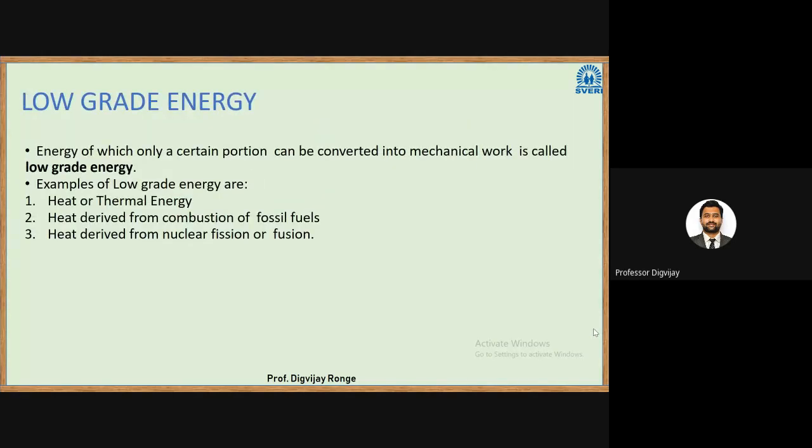So what is low grade energy? Energy of which only a certain portion can be converted into mechanical work is called low grade energy. Examples of low grade energy are heat or thermal energy, heat derived from combustion of fossil fuels, and heat derived from nuclear fission or fusion. All those non-renewable sources of energy, like crude oil and natural gas, come under the category of low grade energy.